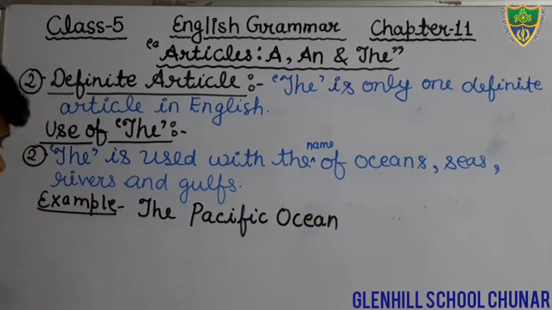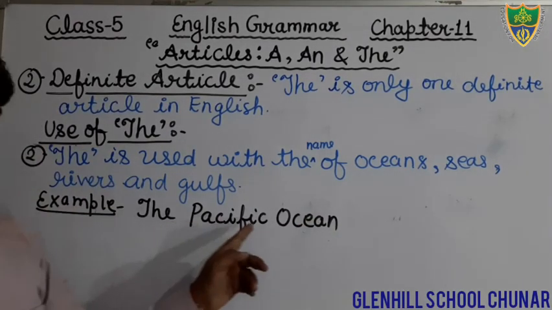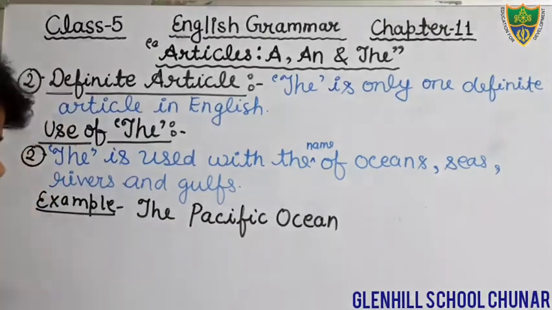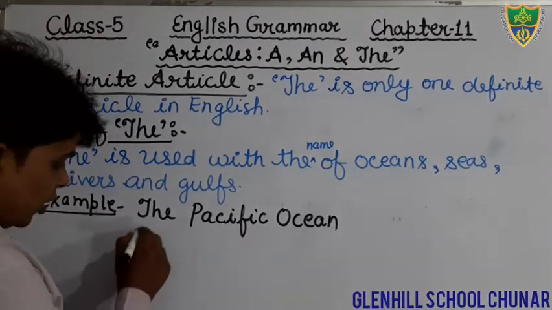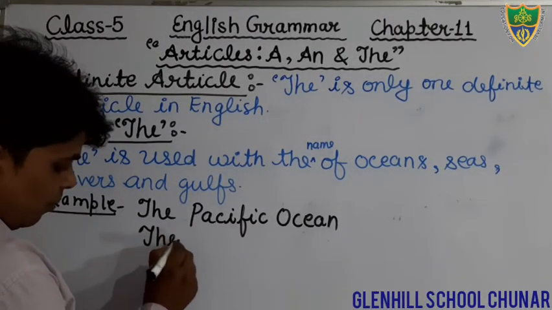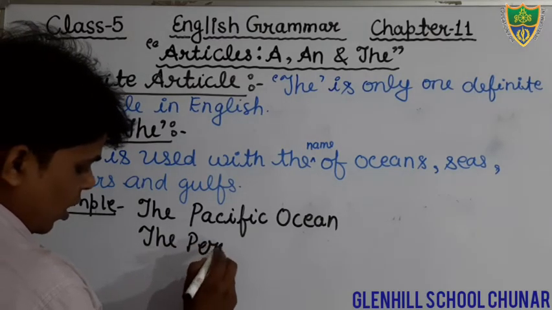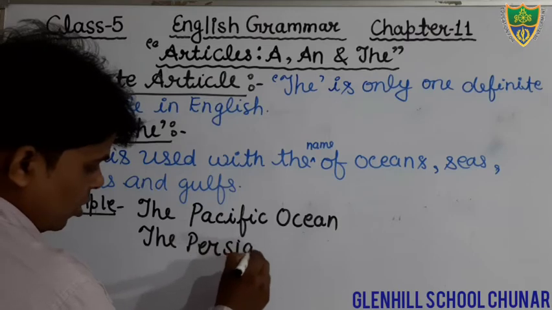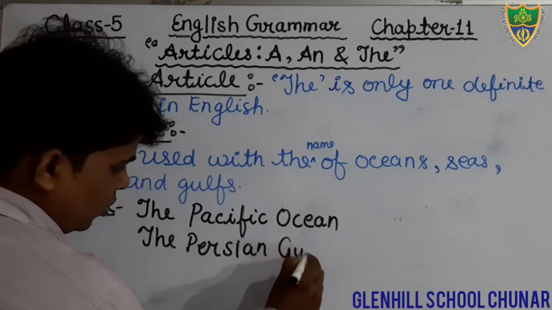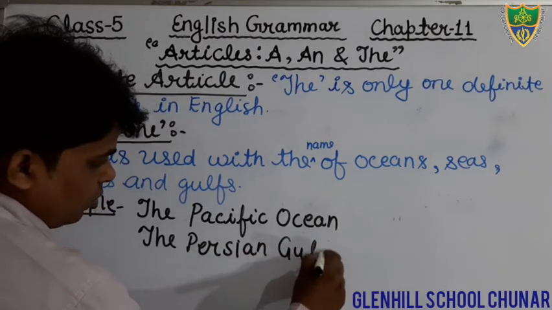The Pacific Ocean. And one more example we can see, the Persian Gulf. Persian Gulf. It is the name of a gulf.